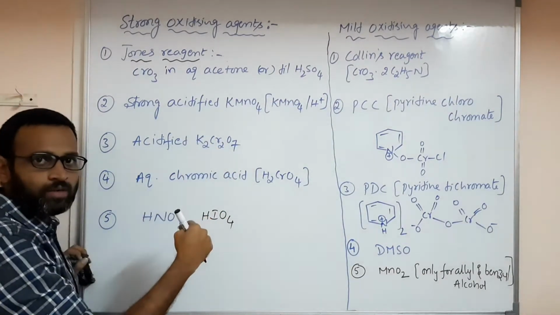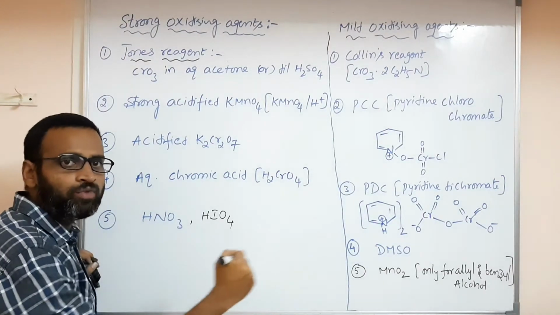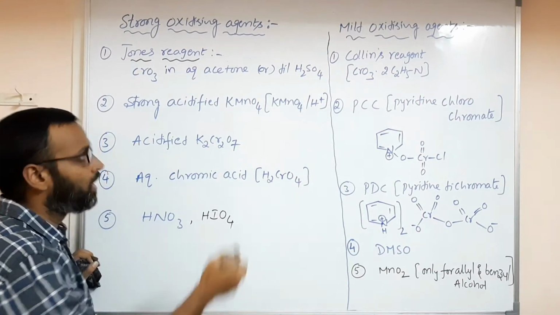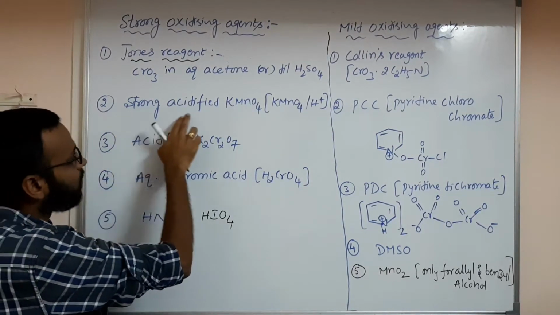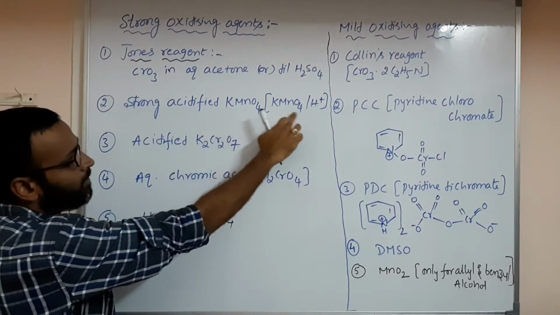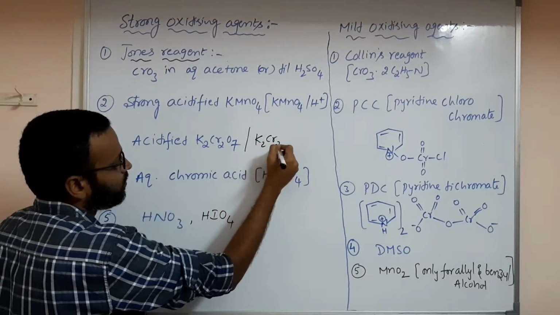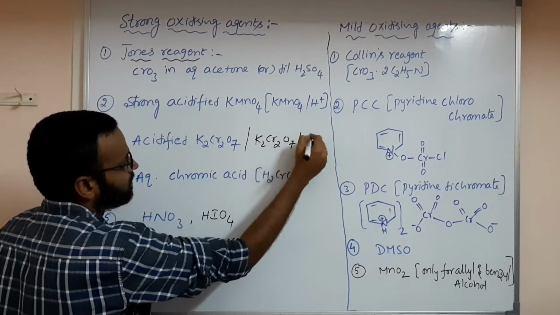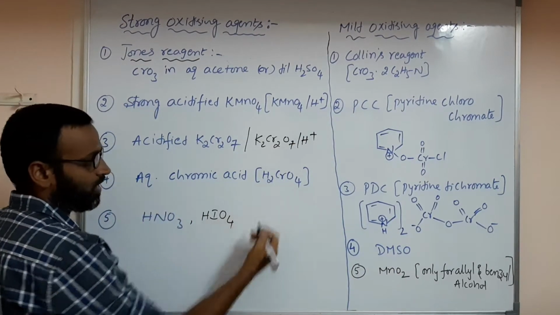So these are useful because the primary alcohol, something they will give. Ethanol with the Jones reagent, the product formed is, they'll ask you. So when you are using this Jones reagent or else this strong acidified KMnO4, means KMnO4 by H plus, or else this K2Cr2O7 by H plus.